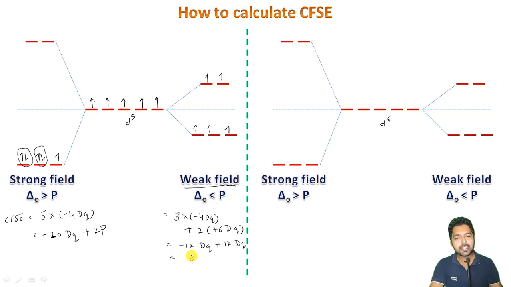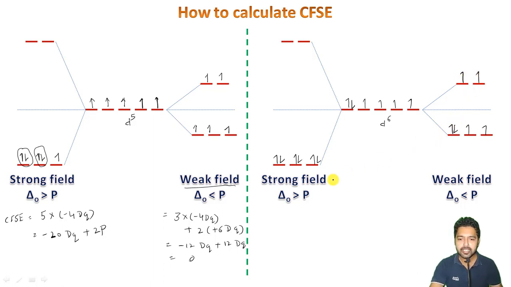And as far as the d6 is concerned, the filling in the degenerate orbitals will be 1, 2, 3, 4, 5, and 6. As far as the strong field ligand is concerned, it will be 1, 2, 3, 4, 5, and 6 here. Whereas in case of weak field ligand, it will be 1, 2, 3, 4, 5, and 6 here, right?